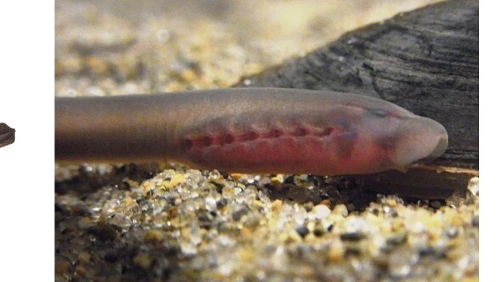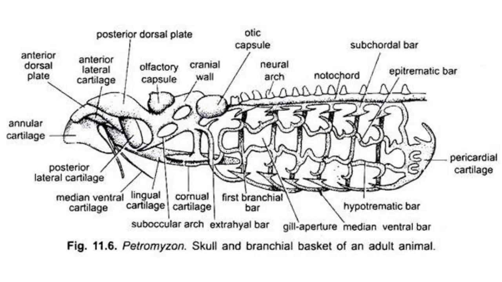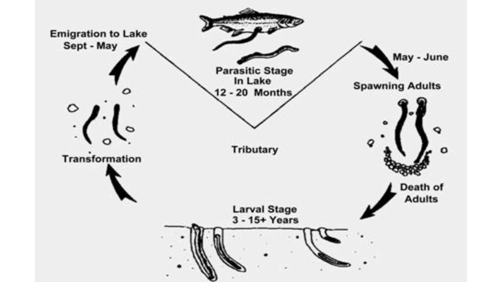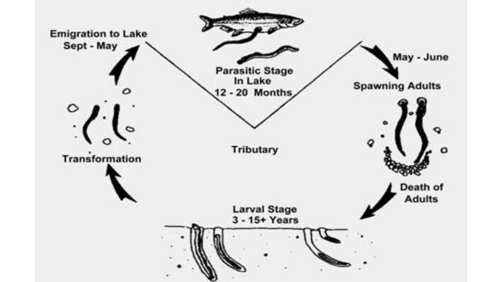Now, moving on to their reproduction. The sexes are separate, which means they have male and female, so they are not hermaphrodites. The first thing that they do is migrate. They migrate from the sea to the lake or the fresh water.